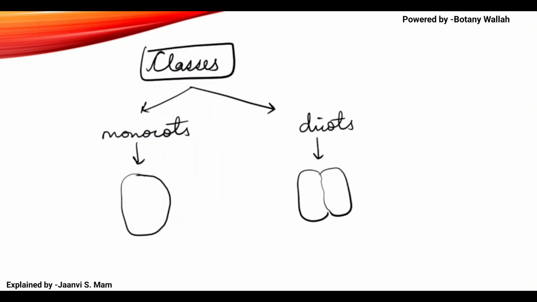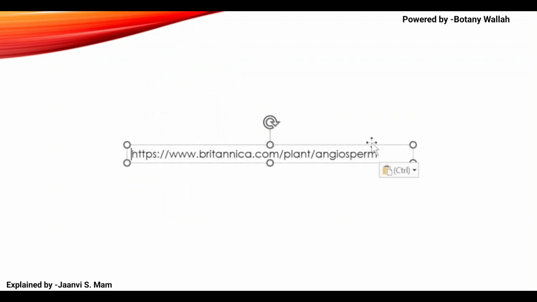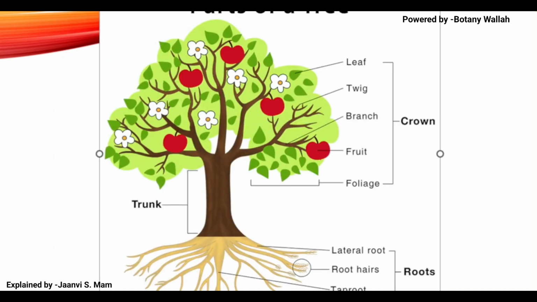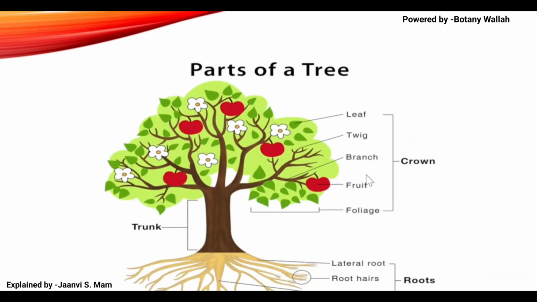Now if we speak about how many parts there are in a tree, we all know that a tree has shoot, root and all. Shoot has its own parts and everything. So I don't think there is a need to explain this part.